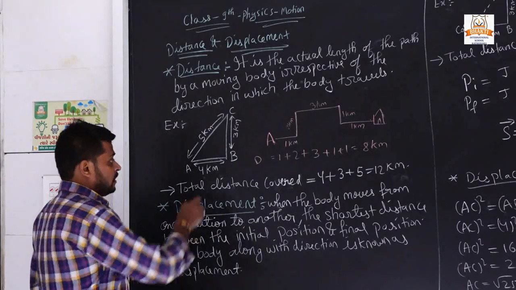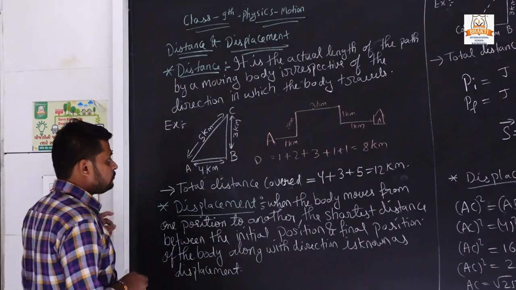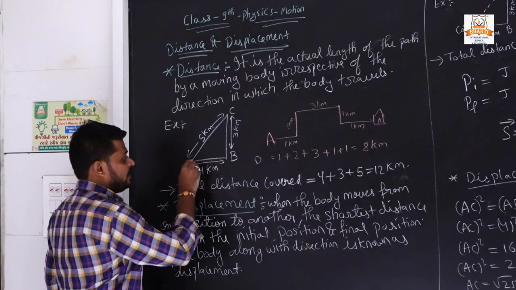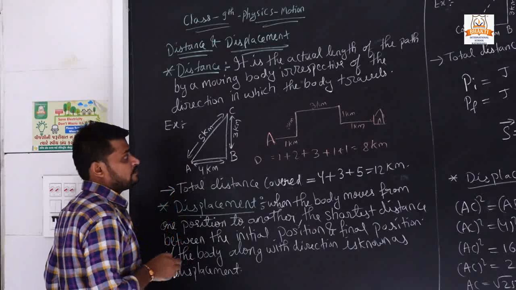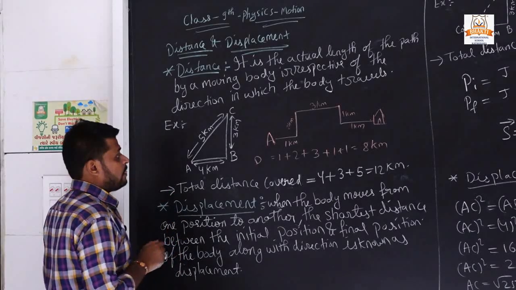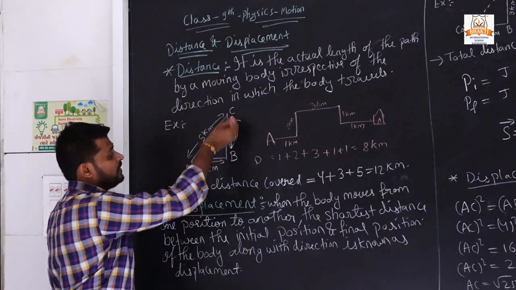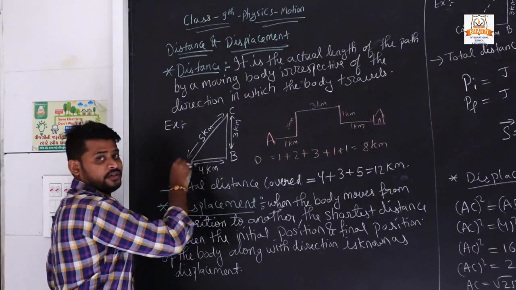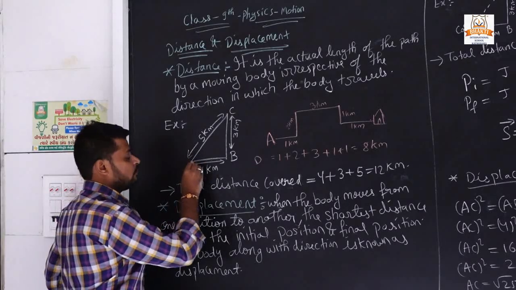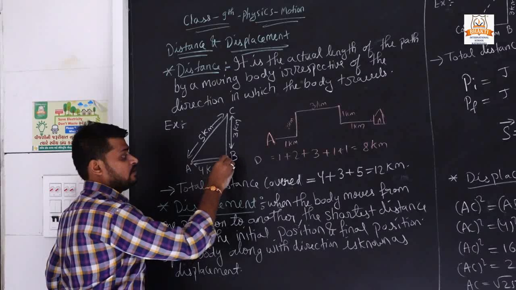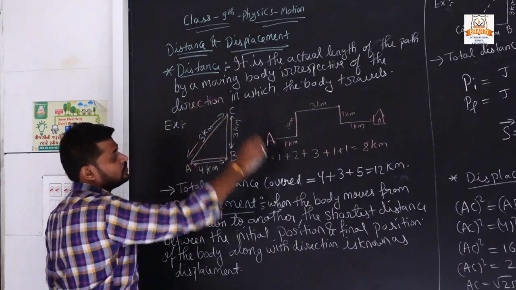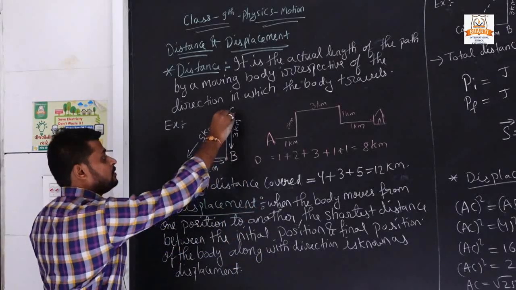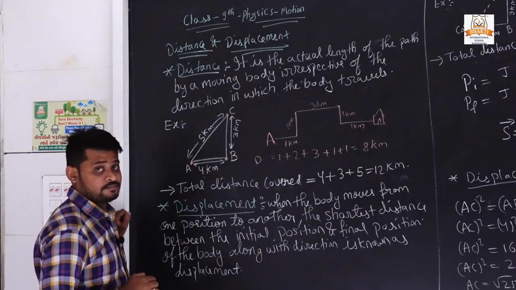Now here is an example. You are standing at point A and your house is at point C. First you go to your friend's house, then to school, then you come again to your home.